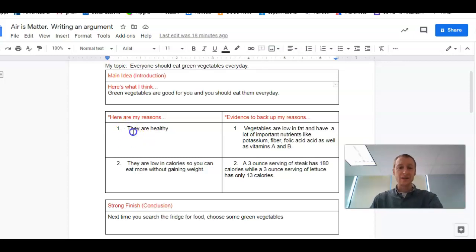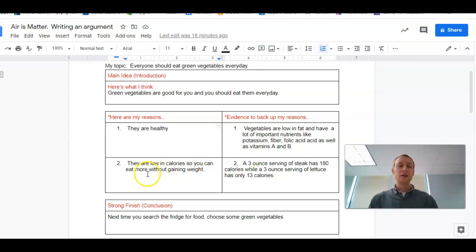So my first reason, they are healthy. So what evidence? I did a little Google search, and I found some evidence, right? Vegetables are healthy because they're low in fat. They have a lot of important nutrients like potassium, fiber, folic acid, as well as vitamins A and B. Notice lots of details in here. I didn't just say, oh, they're healthy because they're good for you. I said they're healthy because they've got all these things, right? Folic acid, vitamin A and B, potassium, very clear details, okay?